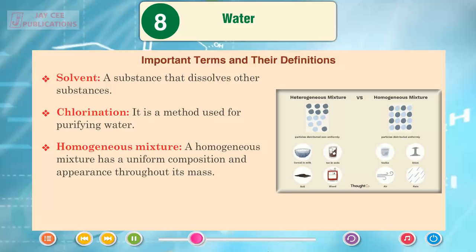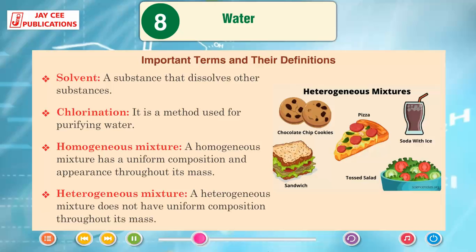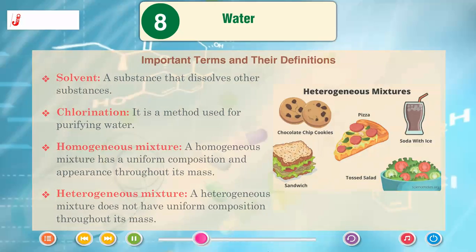Homogeneous mixture, a homogeneous mixture has a uniform composition and appearance throughout its mass. Heterogeneous mixture, a heterogeneous mixture does not have uniform composition throughout its mass.